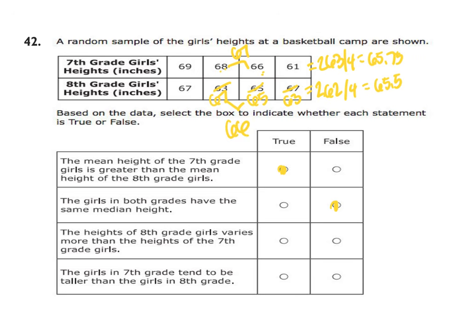So they're not the same because 66 and 67 are not the same. The heights of the 8th grade girls vary more than the heights of the 7th grade girls. So we need to look at the range.